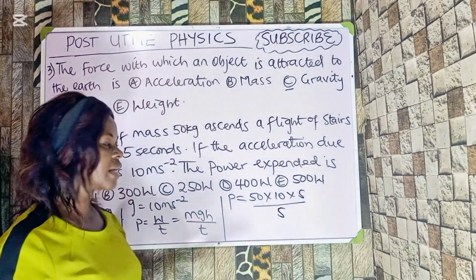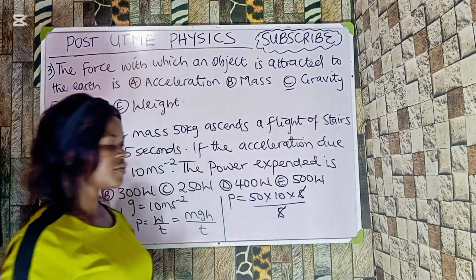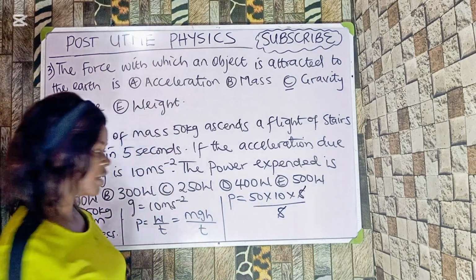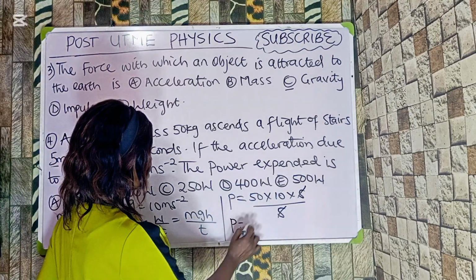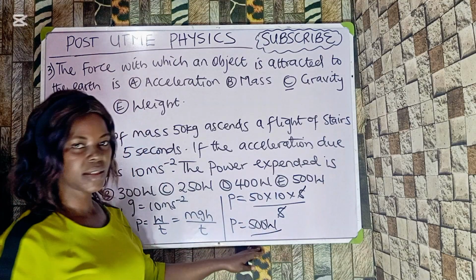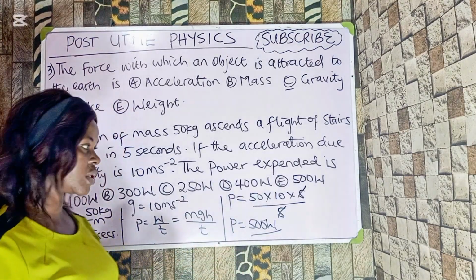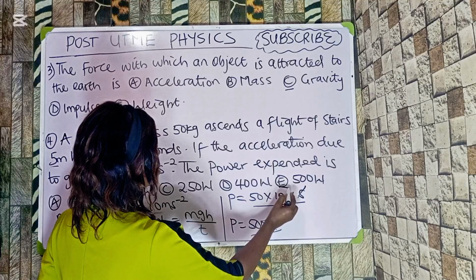Do you get it? Now something will cancel. You see that this 5 cancels what? 5. So I have to multiply 50 by 10 to give me the power, which is equal to 500 watts. Is that clear? Now from what we've got so far, the correct option to this question is option E.